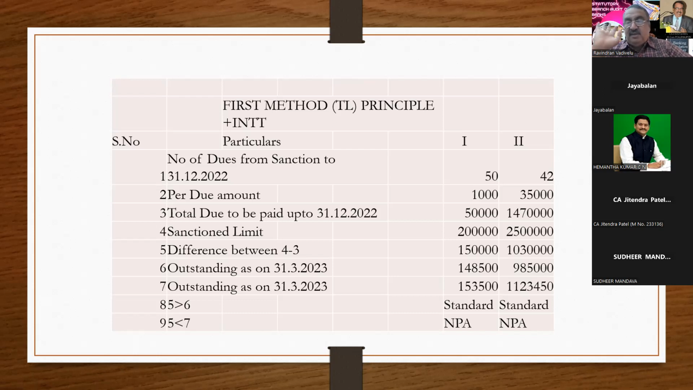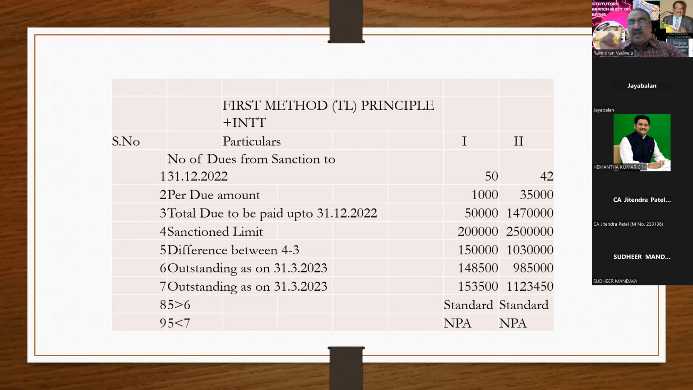Now, what is the sanction limit? Let us say it is 2 lakhs. So that 50,000 rupees, you have to deduct from 2 lakhs. So the outstanding limit, point number 5, should be 1,50,000. We need not bother about the interest. We are bothered about only the principal. So here the principal should be 1,50,000.